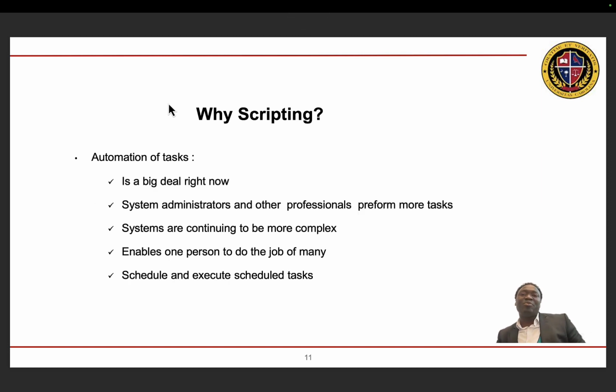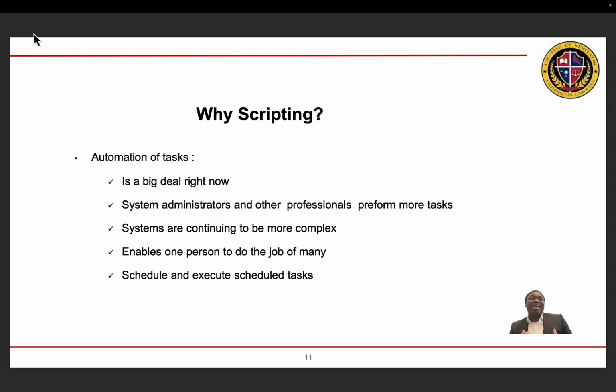Now, we said that we write scripts to automate complex tasks. Why do we need to automate tasks? Now, what is automation of tasks? So automation of tasks is, for example, instead of you trying to register users or get a log file of users' interaction in the system or on the server, you can just write a script to generate all the users in the system for you. As I explained earlier, scripting helps us to automate complex tasks. But why do we need to automate tasks? Now you realize that automation is very important.